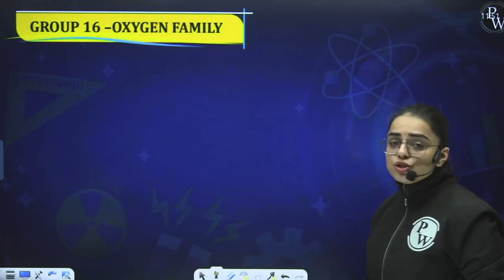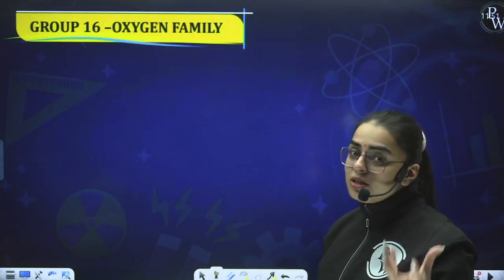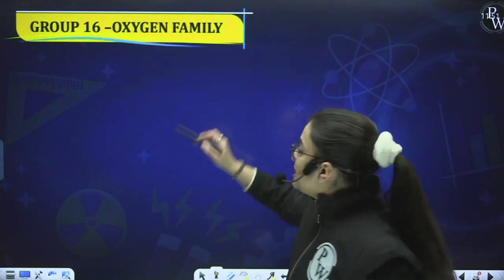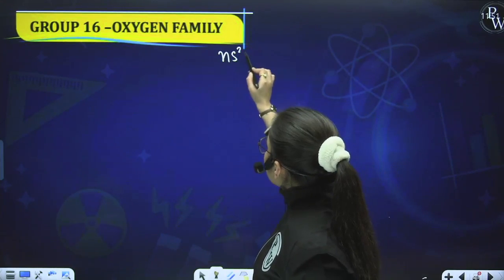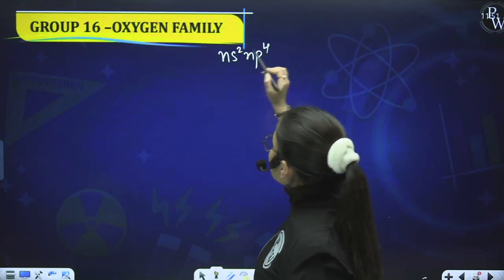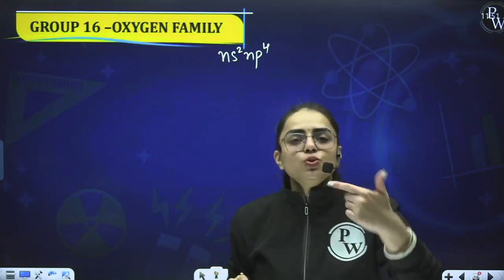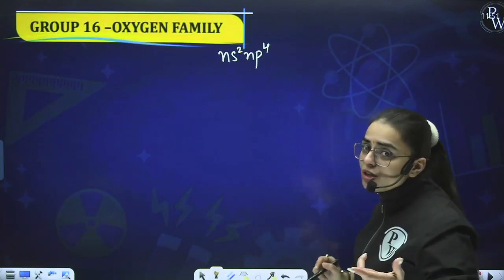Now talking about the oxygen family, what are the elements present in it? Basically it is group 16. Why is it referred to as group 16? Because its electronic configuration is ns2 np4. What was the electronic configuration of the nitrogen family? It was ns2 np3. What is it for the oxygen family? It is ns2 np4.